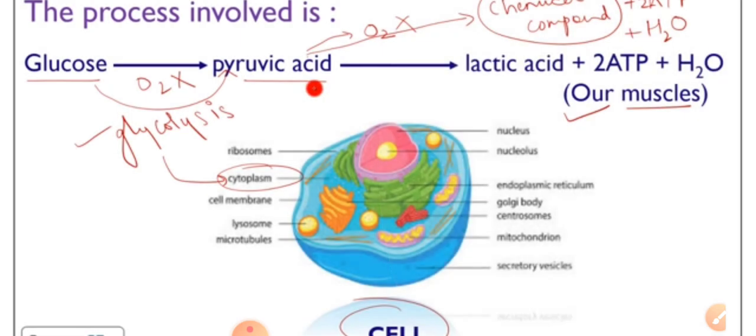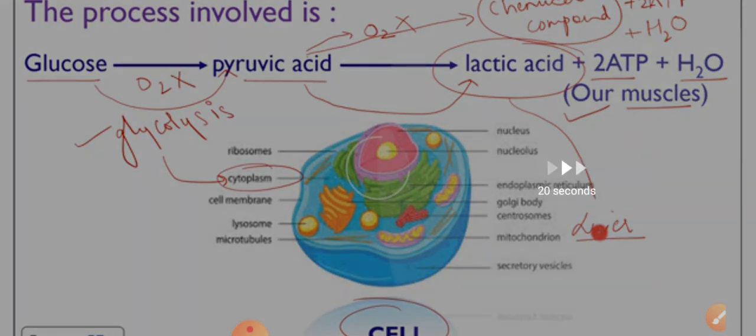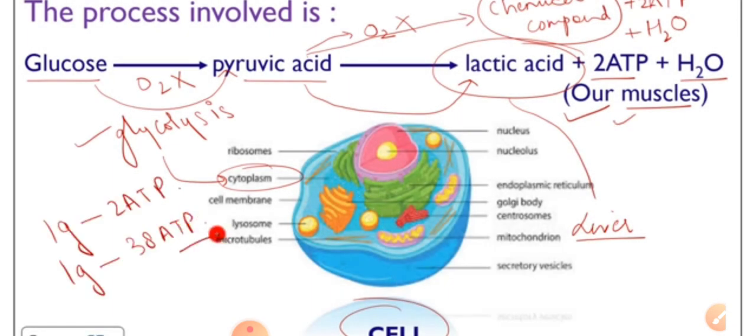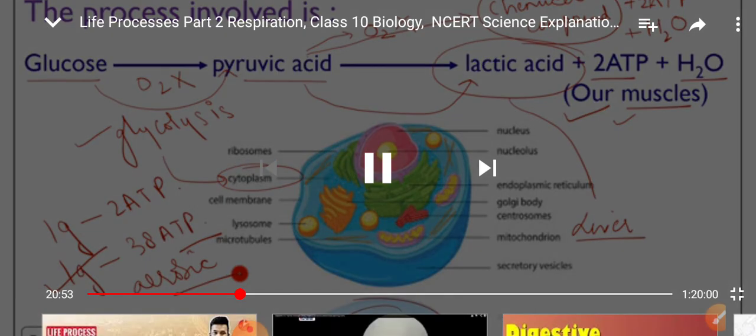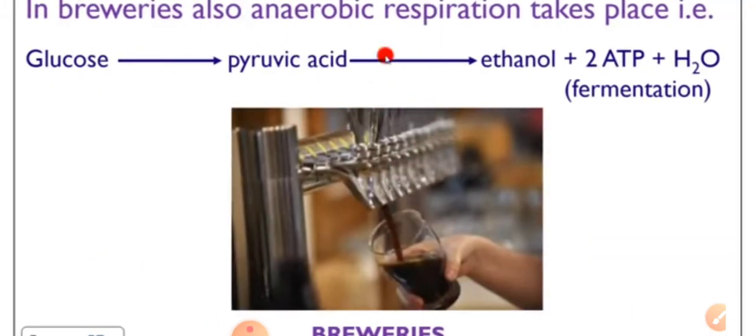It releases less energy, 2 ATP per glucose in anaerobic respiration, whereas aerobic respiration produces 38 ATP. So aerobic respiration is more suitable.